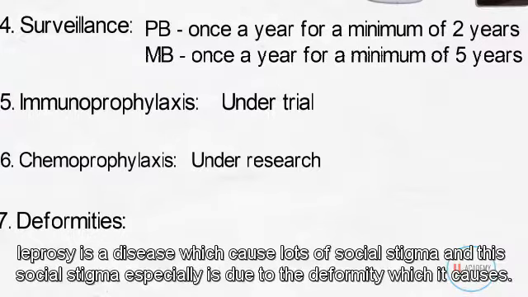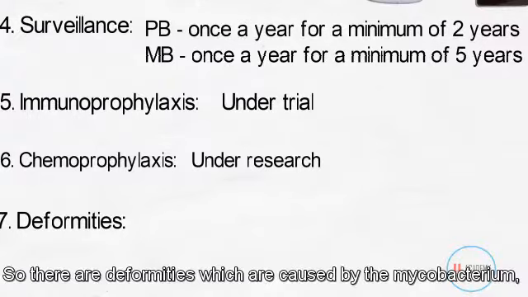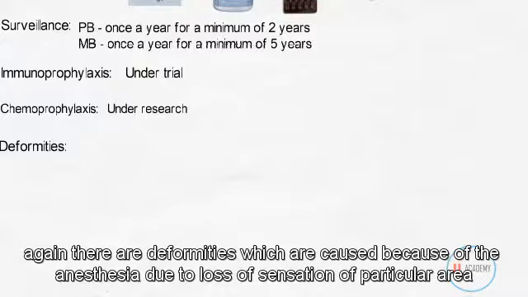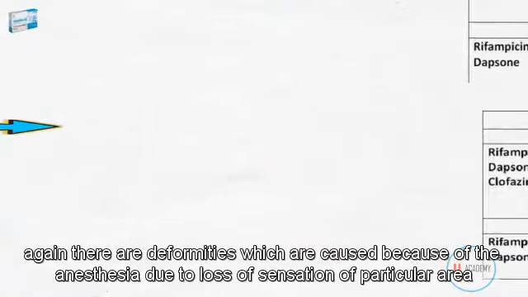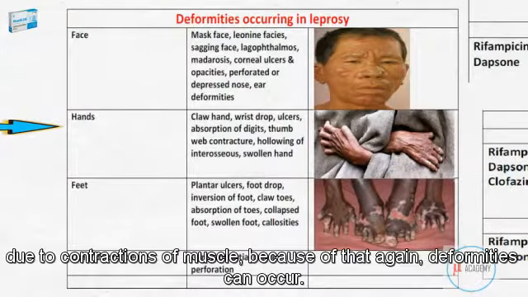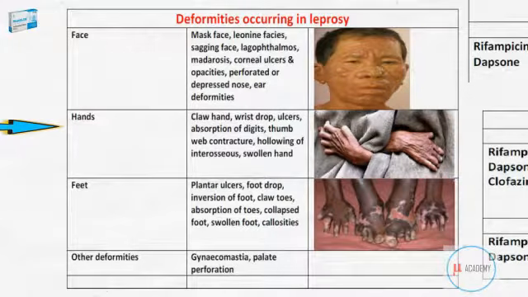Leprosy is a disease which causes lots of social stigma, and this social stigma is especially due to the deformity which it causes. There are deformities which are caused by the mycobacterium. Again, there are deformities which are caused because of anesthesia, due to loss of sensation of a particular area, and due to contractures of muscle.